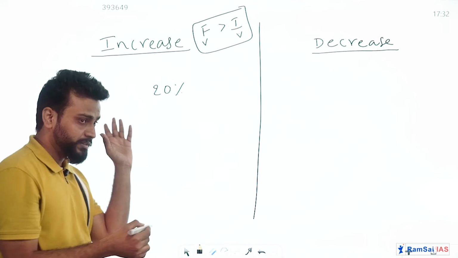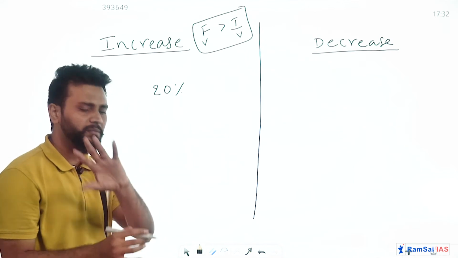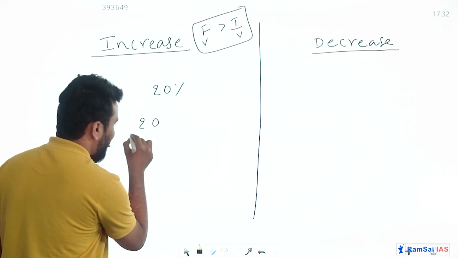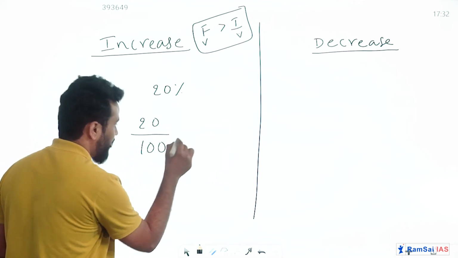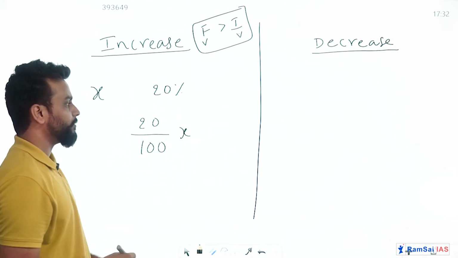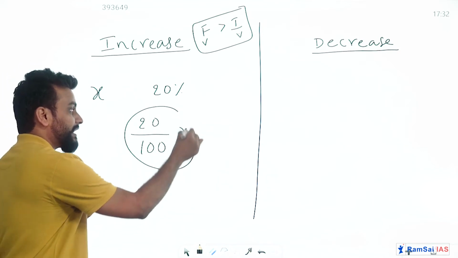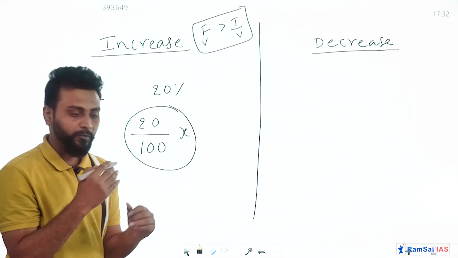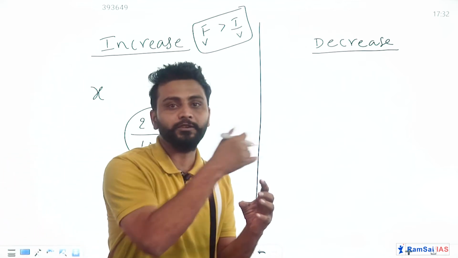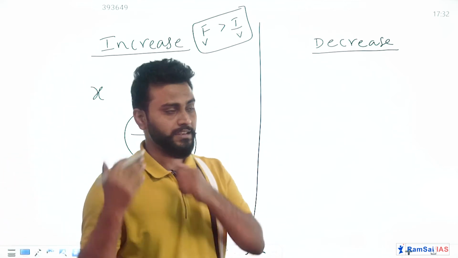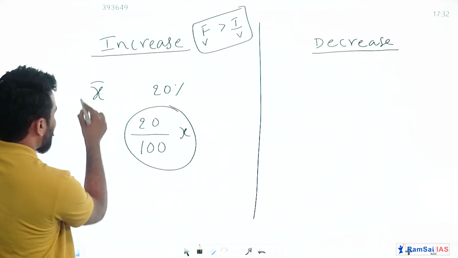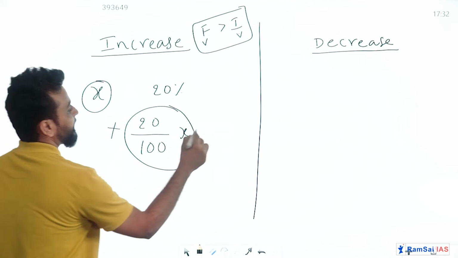Normally, how do we write 20% of a number? 20% of X. Now we will add this to the initial value to get the final value. When we get an increment, we add this increased value to the original value to get the final value, obviously. So add this 20 by 100 of X to get the final value.